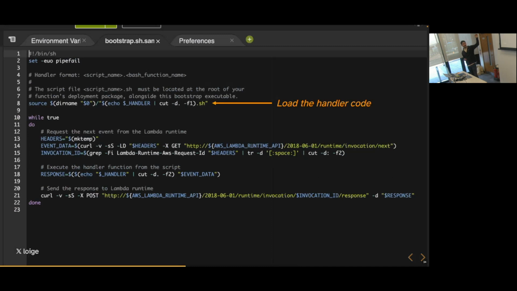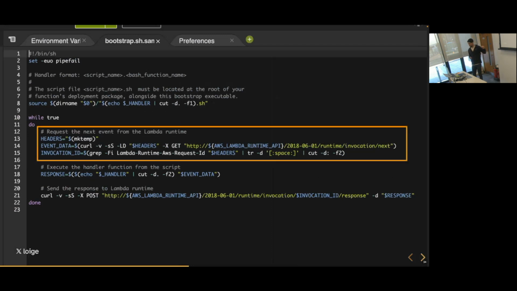The first part is basically loading another Bash file, and that Bash file will contain our business logic. So this is effectively a reference to the handler. Then the other part is that there is a while true. This is the endless loop where we are effectively doing something continuously. And what we are doing for every iteration is polling a specific endpoint which exists in that environment variable. If you actually look at it, it's a local IP address. So effectively, this is the socket to the control plane. And we call a specific endpoint, which is going to check, give me the next event.